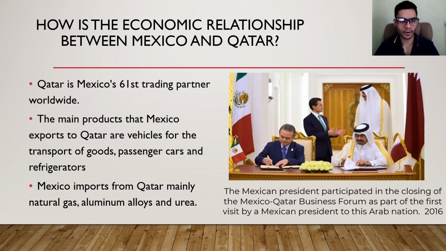So we are nowhere near being the first trading partner. Qatar is Mexico's 61st trading partner worldwide. The main products that Mexico exports to Qatar are primarily in the manufacturing industry: vehicles for the transport of goods, passenger cars, and refrigerators. Mexico imports from Qatar mainly natural gas, aluminum alloys, and urea.